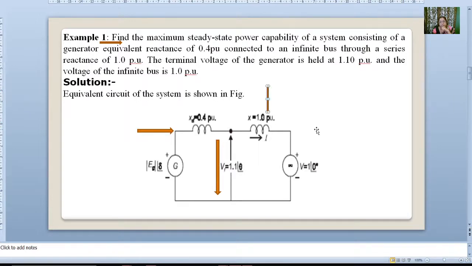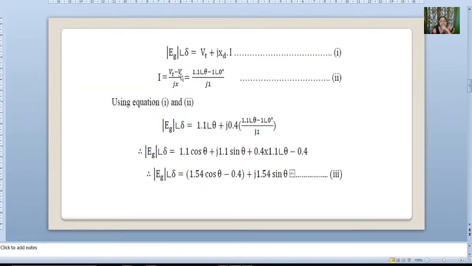So that equation is the second equation, Vt minus V divided by jX. That value we have put in this equation. Using equations 1 and 2, that means you have to put this value of I in the first equation. Then if you solve this, you will get equation number 3.